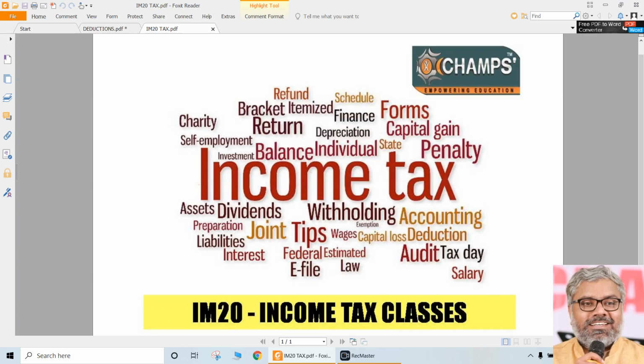And we have to find out, first of all, head-wise income for the assessee and total all of that. If any set off or carry forward is there, that should be done. After that, clubbing, if it is required, should be done. After that, we get the gross total income. From that we give deduction. There will be details about investments like this: the assessee has contributed so much amount for a life insurance policy. Whatever the amount is, subject to a maximum of 1,50,000, you give a deduction under 80C.